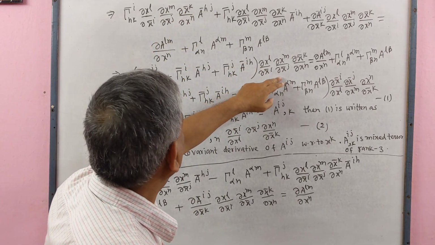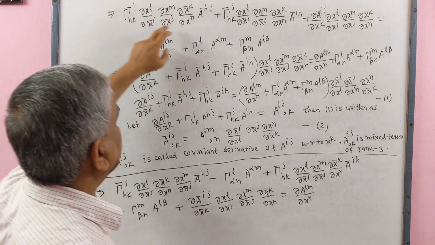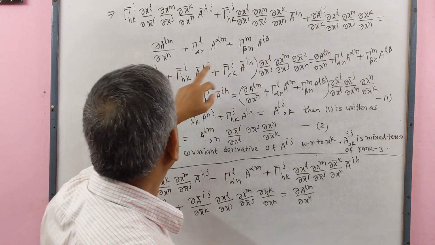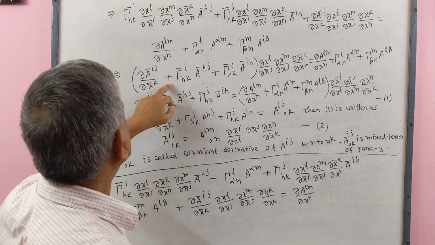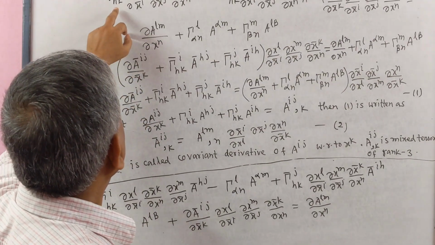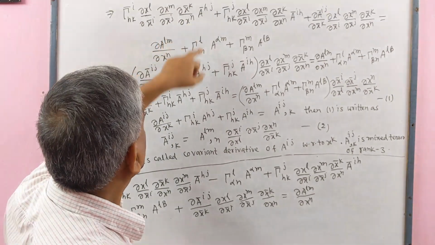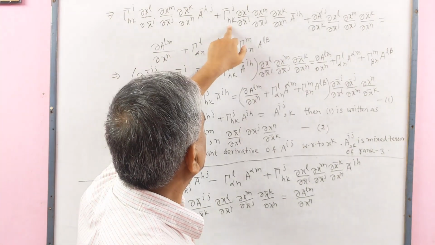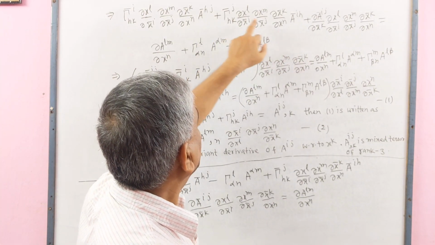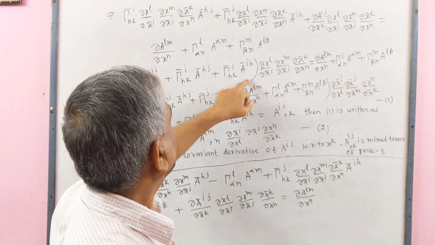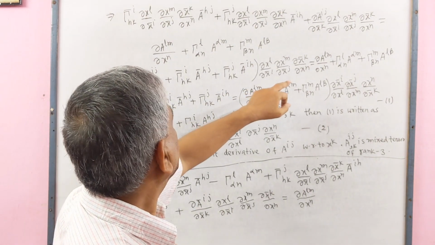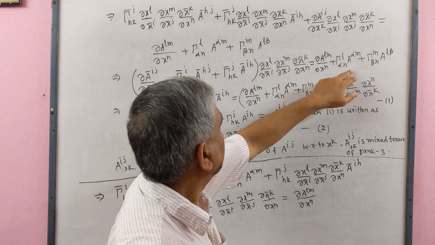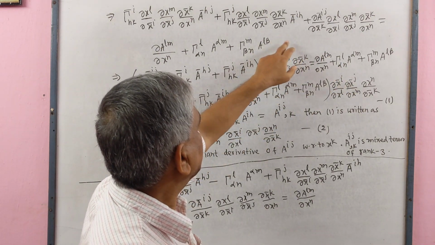Here take common, then the remaining terms are ∂x̄^ij/∂x̄^k plus this and this, plus this Christoffel symbol of second kind and this, and in the right side the term is same as the previous step.